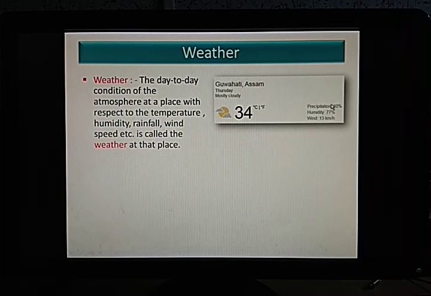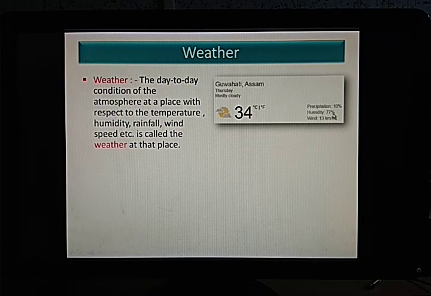Along with it, some other data are also given to you, such as precipitation, that is 10%. Precipitation, as you know, deals with the rainfall. Then humidity 77%, then wind speed 13 km per hour. So these details are also necessary to be known, because the term weather not only depends upon the temperature of the day, but also upon these factors. Depending on these factors, the weather changes.